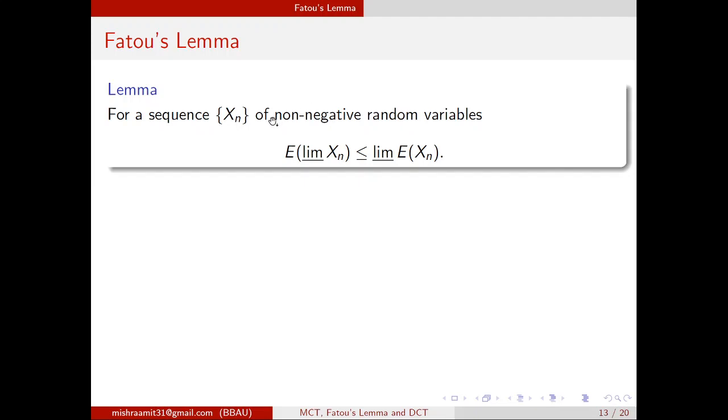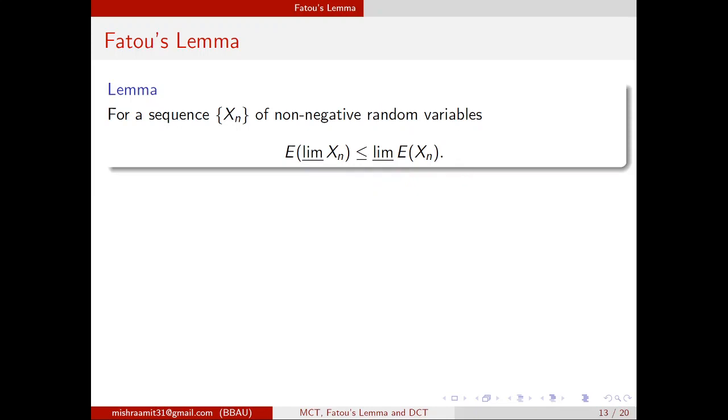Then there is Fatou's lemma, which says that for a sequence xn of non-negative random variables, the expected value of the limit inferior of xn is less than or equal to the limit inferior of expected xn. That means if you interchange the expectation with the limit inferior, there will not be equality, there will be an inequality of this kind. This is also a useful result.